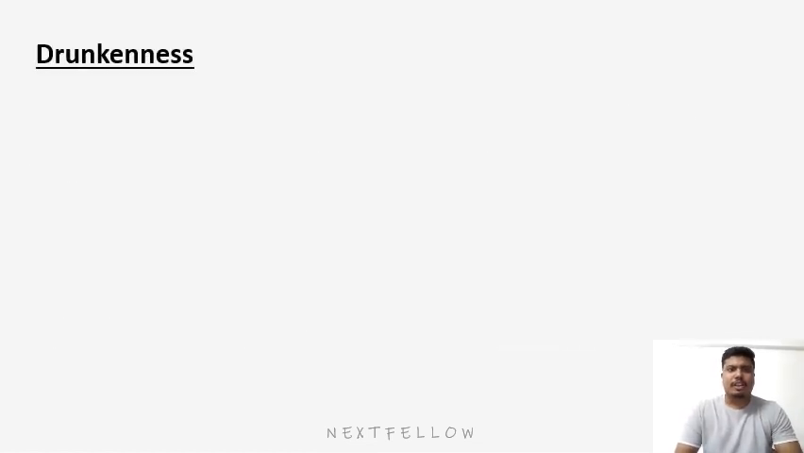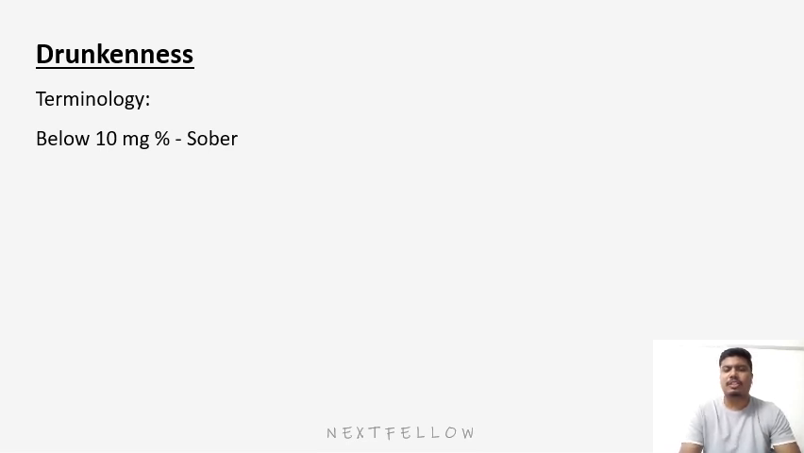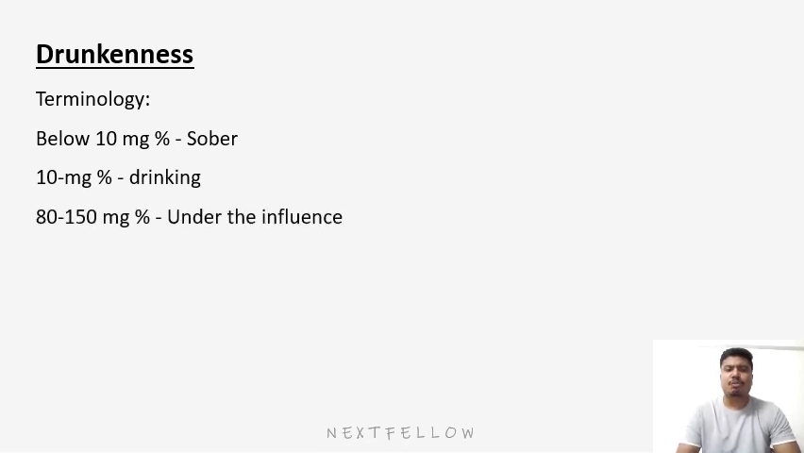Now, what is drunkenness? Drunkenness is a condition which is produced in a person who has taken alcohol in a quantity sufficient to cause him to lose control to such an extent that he is unable to execute safely the occupation in which he was engaged at that particular time. So that is called drunkenness. The various terminology used for drunkenness: when the alcohol concentration is below 10 milligram percent, the person is called sober. At 10 milligram percent, it is drinking. At 80 to 150 milligram percent, it is called under the influence. And at 150 to 300 milligram percent, it is called intoxicated or drunk.